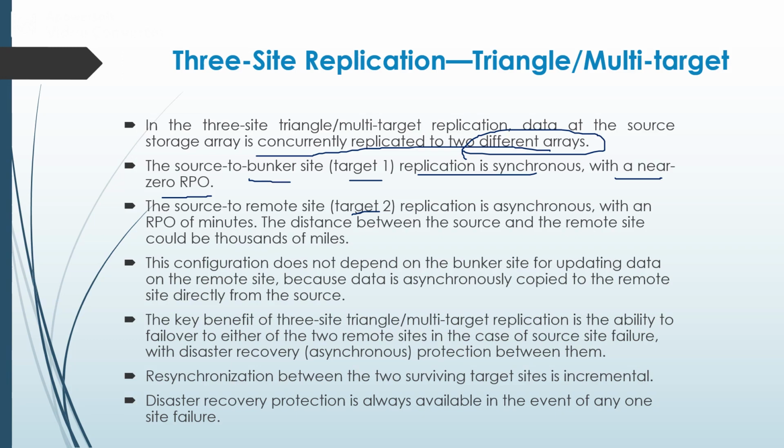Synchronization between the 2 surviving target sites is incremental. Disaster recovery protection is always available in the event of any one site failure.